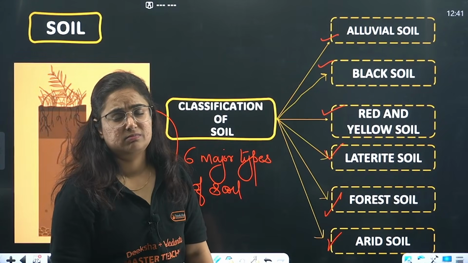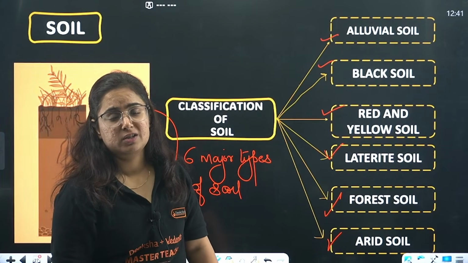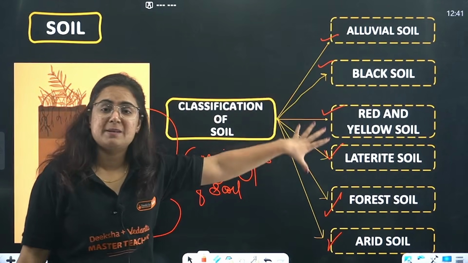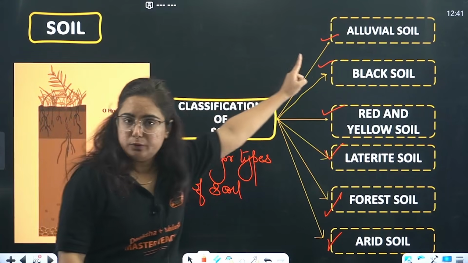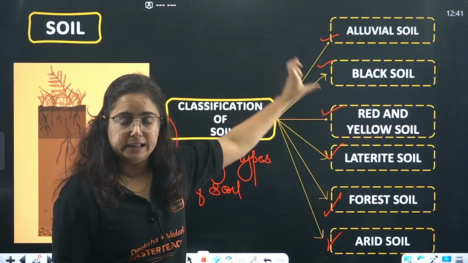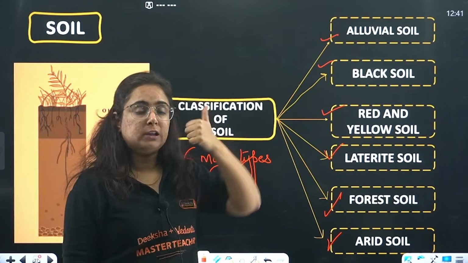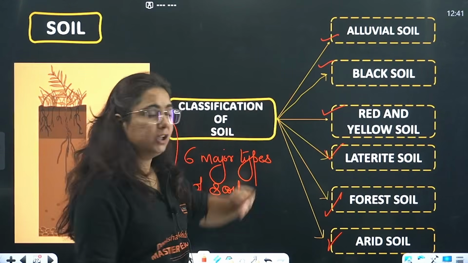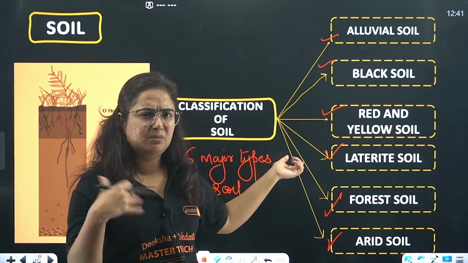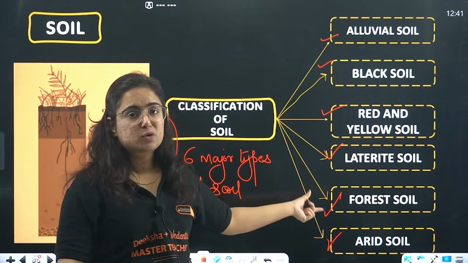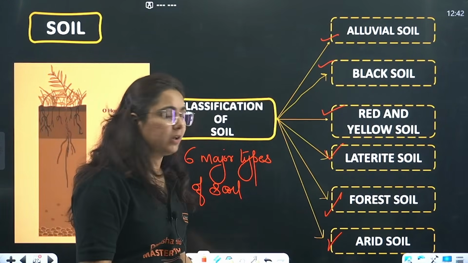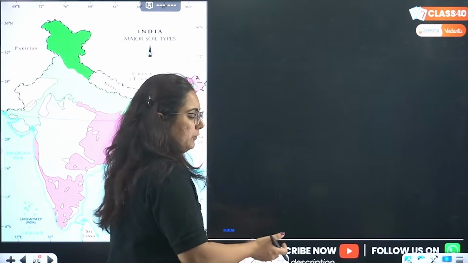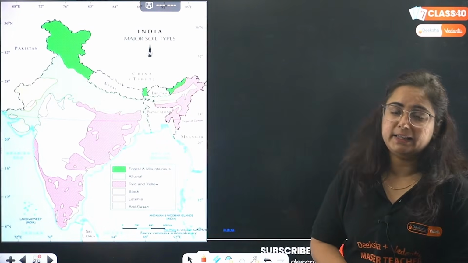Ma'am, 6, not able to learn, not able to keep it in mind. I have a solution for you. So, we have how many types of soil, beta? 6 types of soil. Alluvial, number 1, available in India in majority. Okay? Fertile soil of India. Black soil in the Deccan Plateau region, red and yellow soil, laterite soil, very small because it's not of good quality, forest soil in the mountainous region, arid soil, by name itself we can identify, in the area where there is not so much rainfall. Obviously Rajasthan, the sandy soil region.